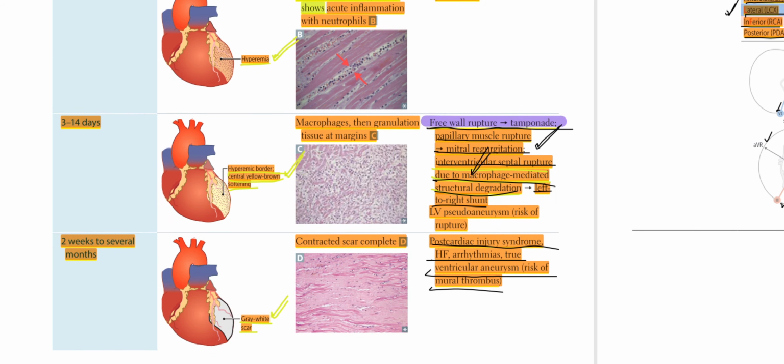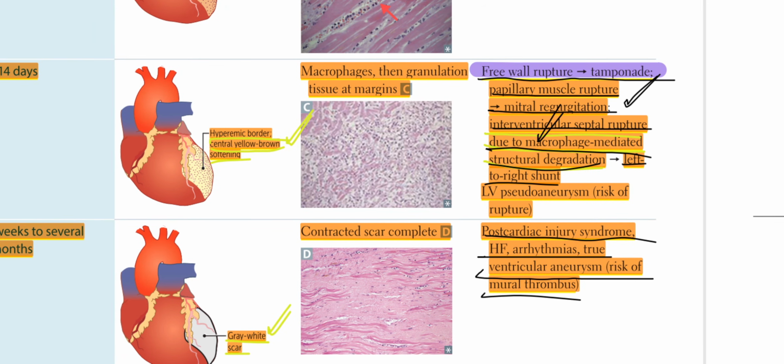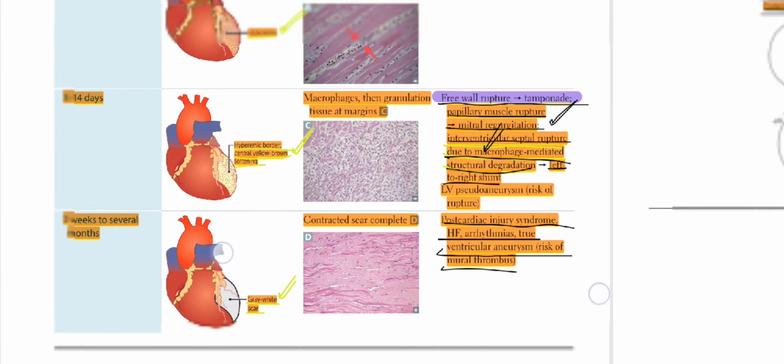From 3 to 14 days, there would be a hyperemic border, central yellow-brown softening, macrophages, then granulation tissue at margins, free wall rupture that would lead to tamponade, papillary muscle rupture that would lead to mitral regurgitation, interventricular septal rupture due to macrophage-mediated structural degradation that would lead to left-to-right shunt, left ventricular pseudoaneurysm, risk of rupture.